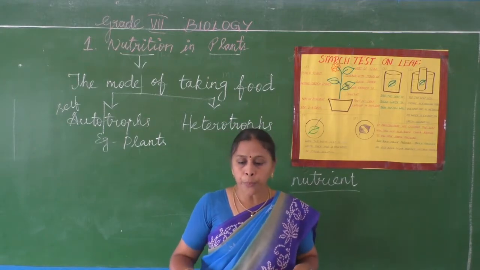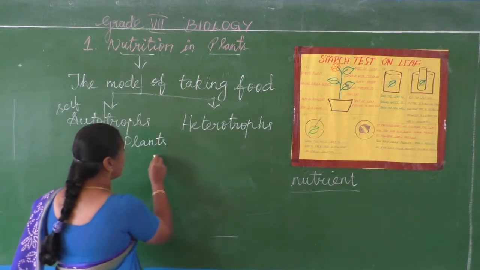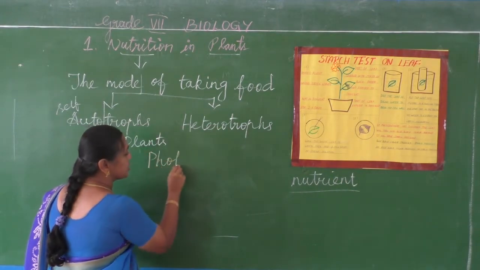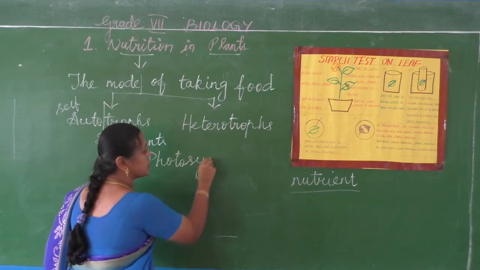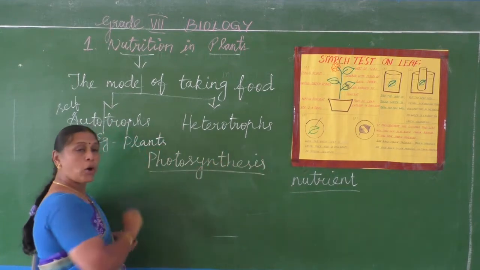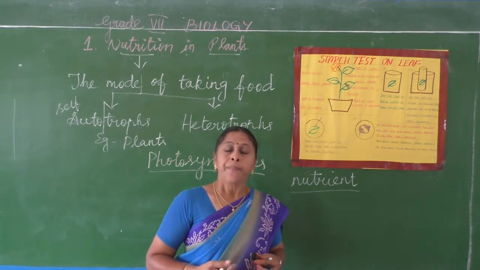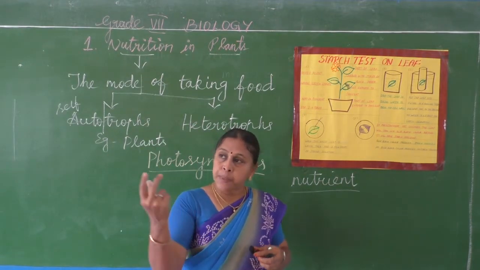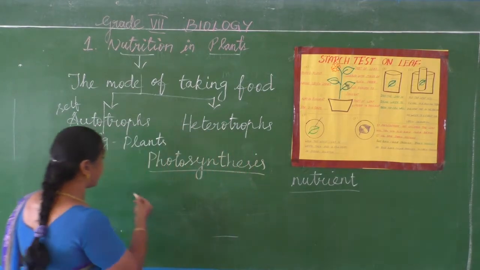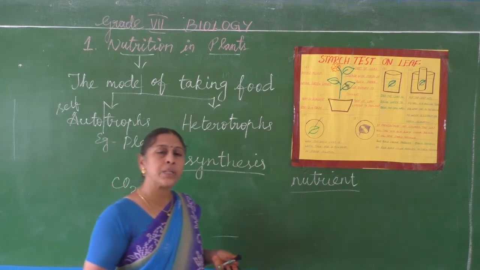How are they able to prepare their own food? Through the process called photosynthesis. Hope you all know this. All the plants prepare their own food through the process called photosynthesis. That means they absorb carbon dioxide from air. Where is carbon dioxide present?